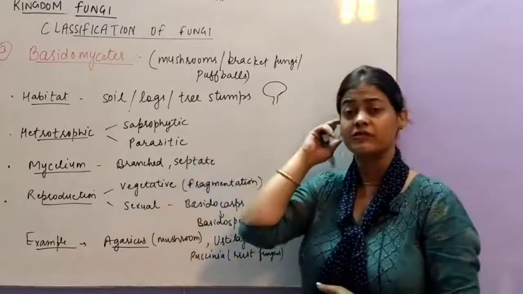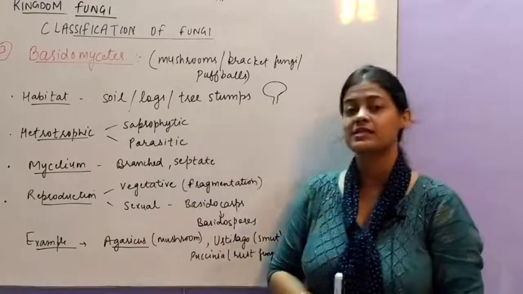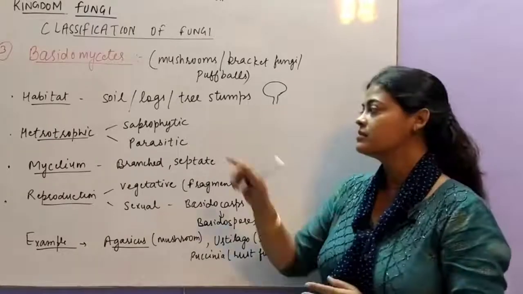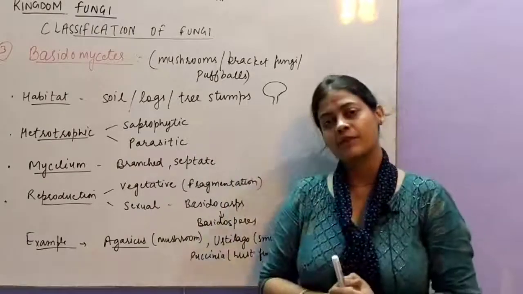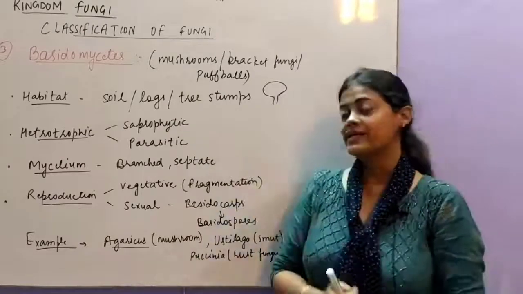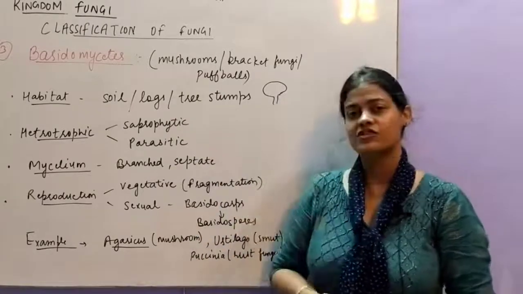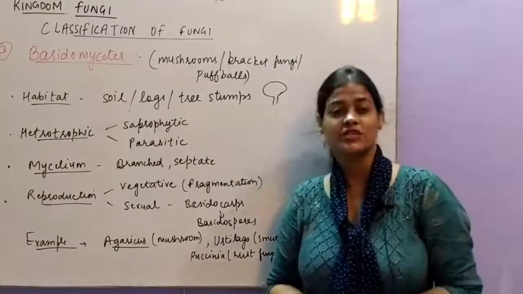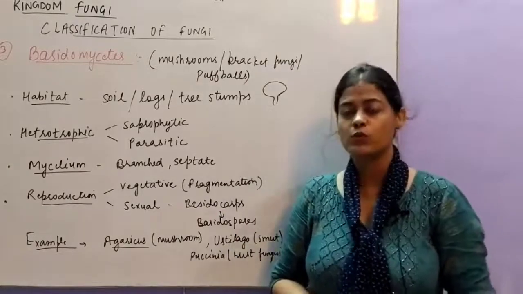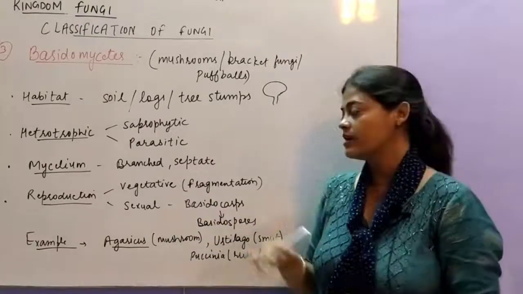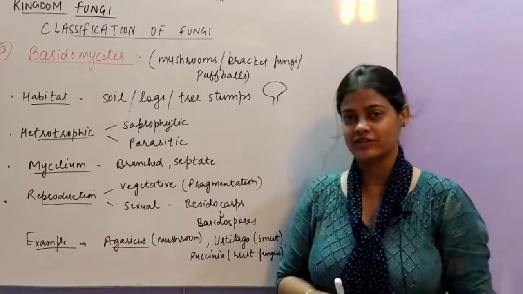In case of parasitic Basidiomycetes, they may cause some diseases in plants as well as in animals, in humans also, and they are saprophytic when they grow on dead organic matter. Next is mycelium. Mycelium is branched and septate. In reproduction, they do not show asexual mode, no spores formation, but vegetative mode of reproduction is there, in which they show fragmentation.